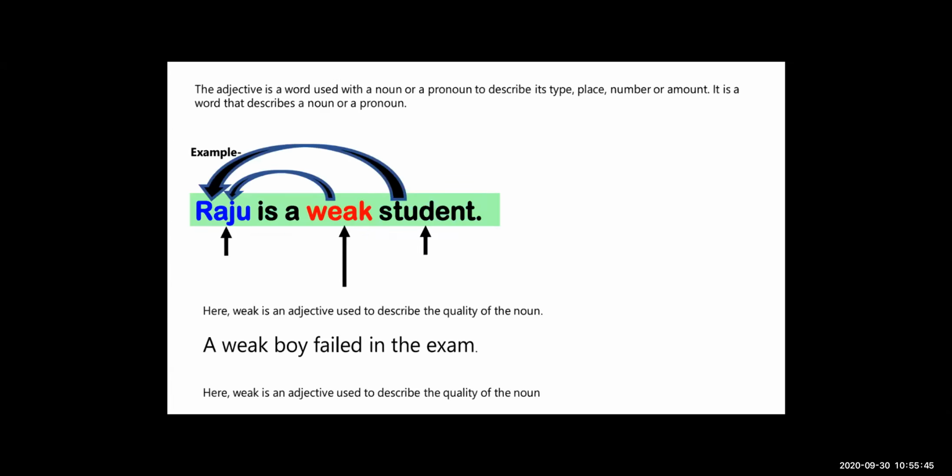Adjectives. Okay, so what is the meaning of adjectives? An adjective is a word used with a noun or a pronoun to describe its type, place, number, or amount. It is a word that describes a noun or a pronoun. Okay, so that is the adjective, a word which describes a noun or pronoun.